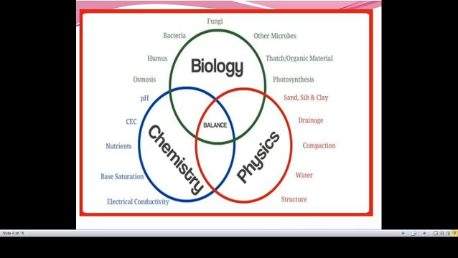There are three main branches in science. They are biology, chemistry and physics. Biology is a study of bacteria, fungi. Physics is the study of light, motion, structure, and chemistry is the study of substance and its composition, saturation, nutrients, pH, etc. So these are the three main branches of science.